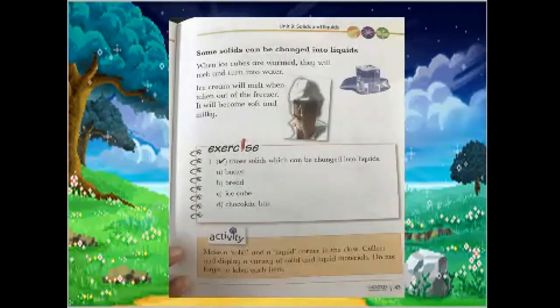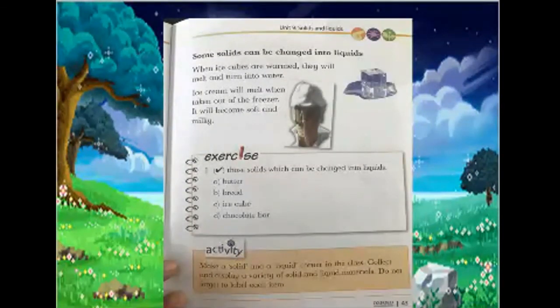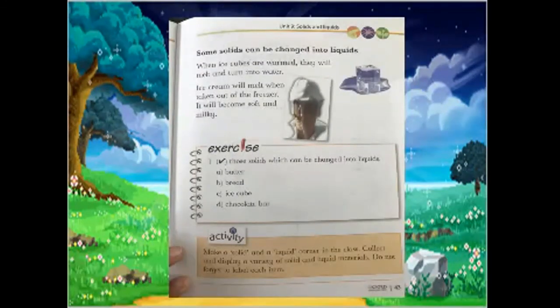Ice cube can be changed into liquid. Yes, so you will make a right sign here. Tick sign means here. Where you will make? Yeah, here you will be making. D. Chocolate bar. What do you think? I have shared with you that a chocolate bar after some time starts melting. So definitely solid will change into liquid after some time. That is right. So butter, ice cubes and chocolate bar can be changed into liquid.